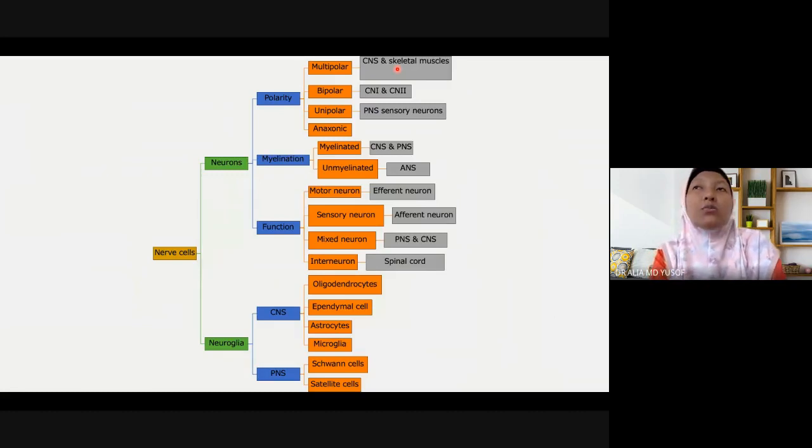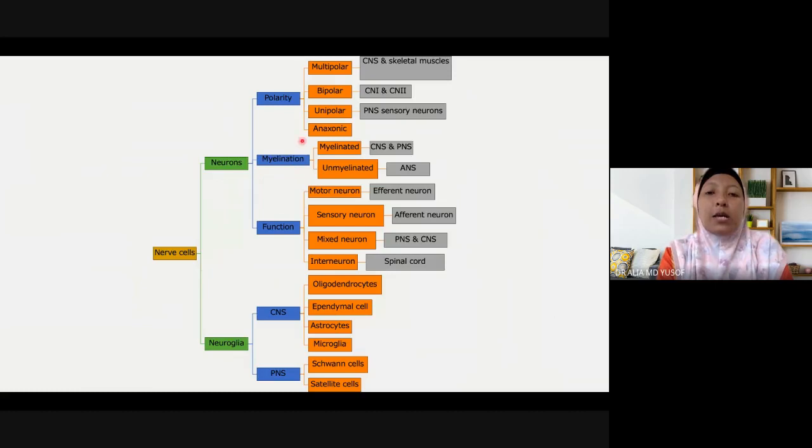Okay, so multipolar neuron we can see a lot in the central nervous system, that is the brain and spinal cord, as well as the skeletal muscle. While bipolar neuron we can see in most sensory neuron, basically in the optic nerve and also olfactory nerve. Unipolar neuron usually we can see in sensory neuron or in the peripheral nervous system. Okay. What about an axonic neuron? Maybe you can find out about this one.